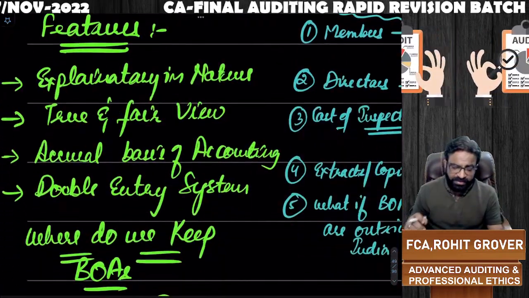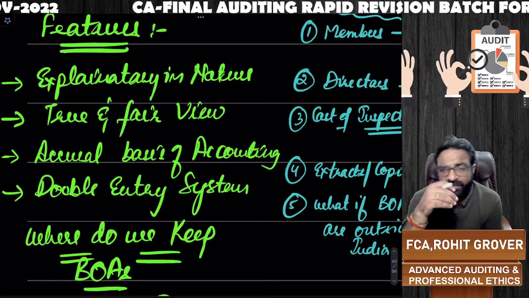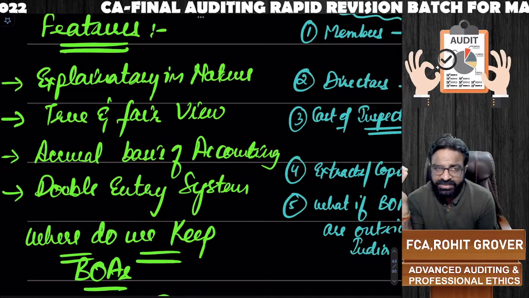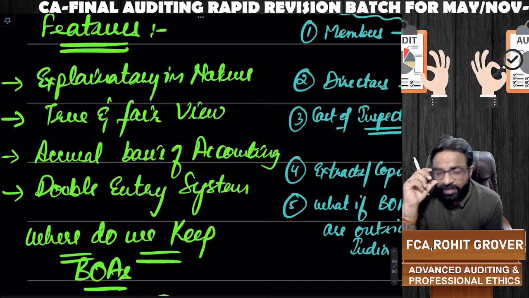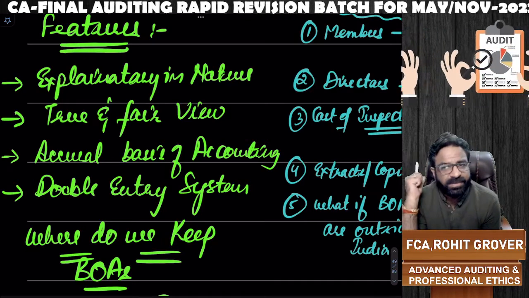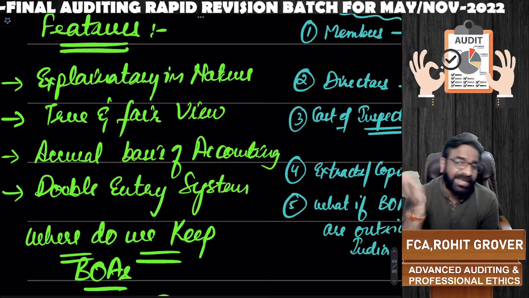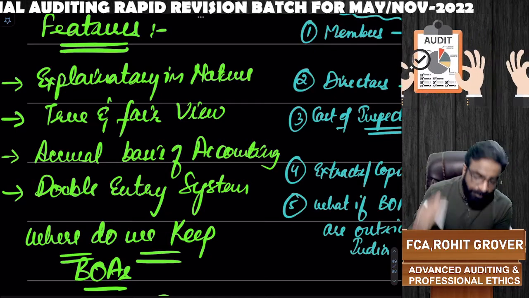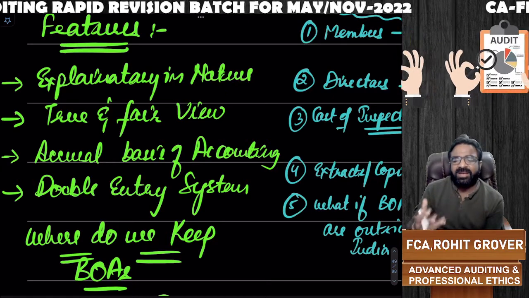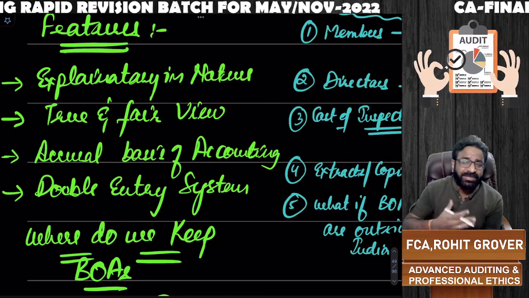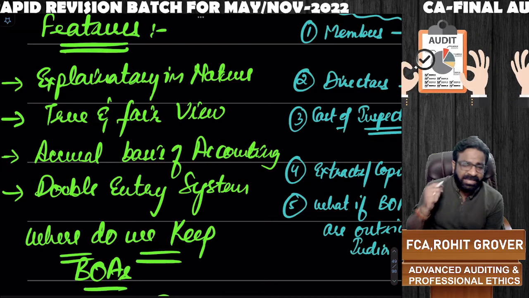Now, what are the features of books of accounts? As you all know, books of accounts help in preparing the financial statements. Financial statements are generally summarized in nature. It means if the financial statements are summarized in nature, then books of accounts are always what in nature? Explanatory in nature, because they consist of daily routine sales, purchases, assets, liabilities, income and expenditures.